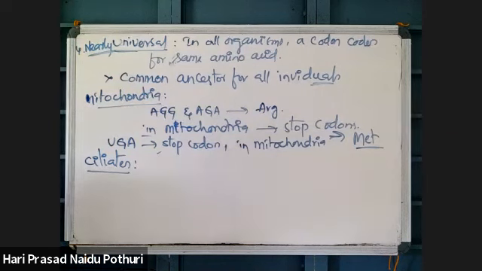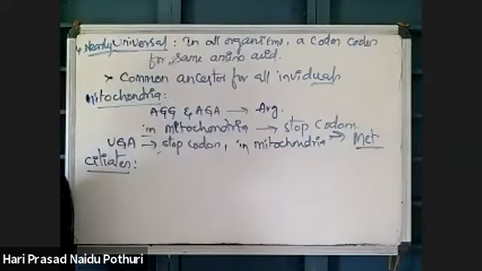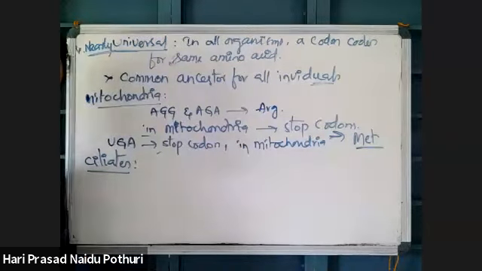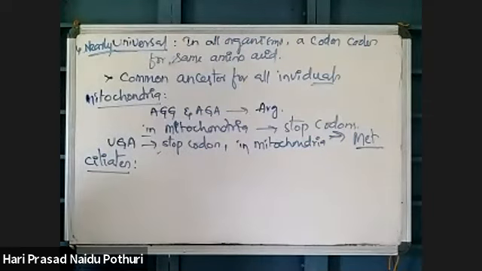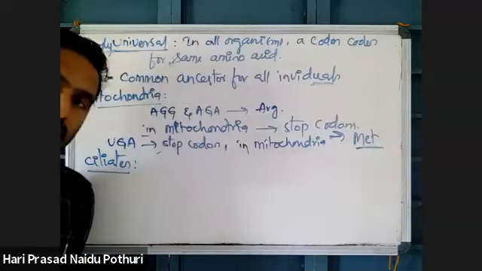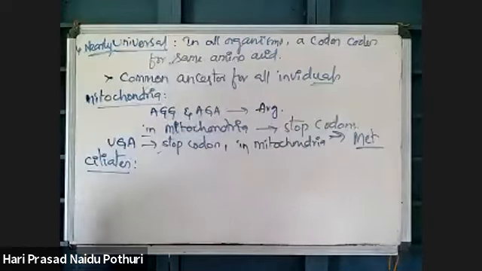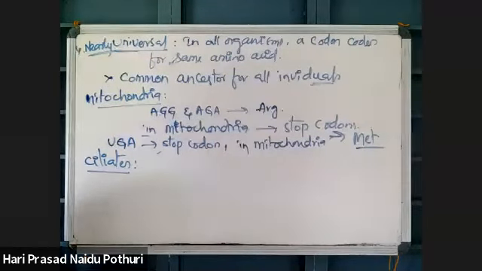What is ciliate? Ciliates belong to the protozoans. Protozoa, protist, like protozoa. Protozoa members are ciliates.